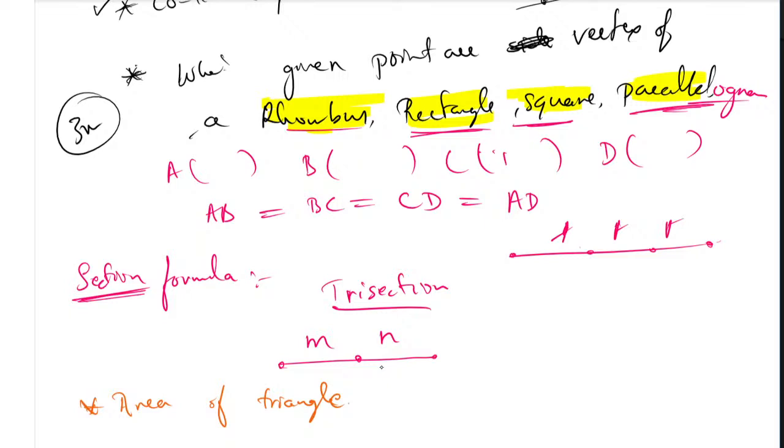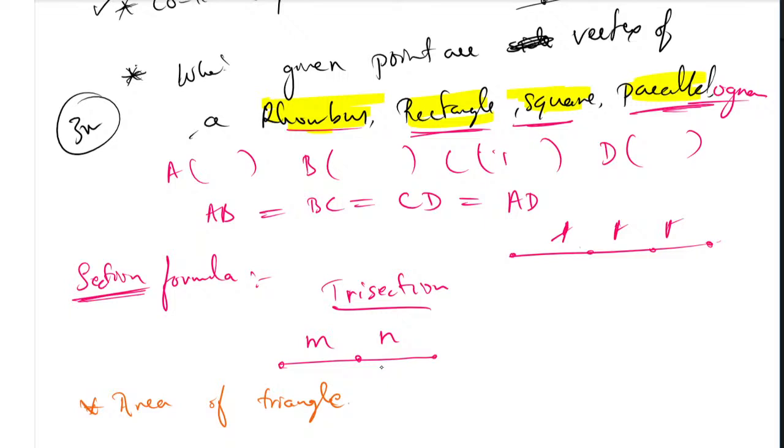If you want to refer, you can open your textbook, page number 141 in part 1 of your mathematics textbook. Here you have the area of a triangle, given as half into x1 into (y2 minus y3), plus x2 into (y3 minus y1), plus x3 into (y1 minus y2). So this is the formula we will use.